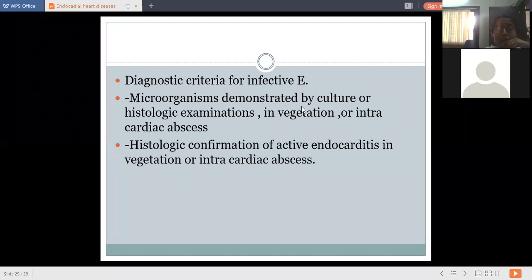Diagnostic criteria for infective endocarditis. The microorganisms get demonstrated by culture or by histologic examination in vegetations or in extracardiac abscesses. Also, histological confirmation of active endocarditis in vegetations or in extracardiac abscesses.